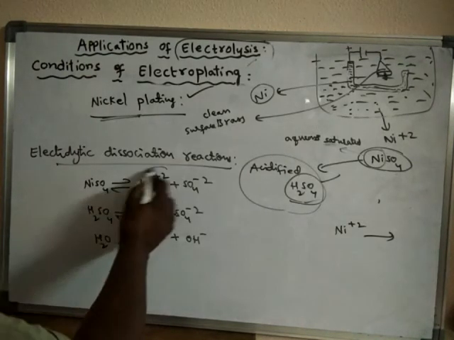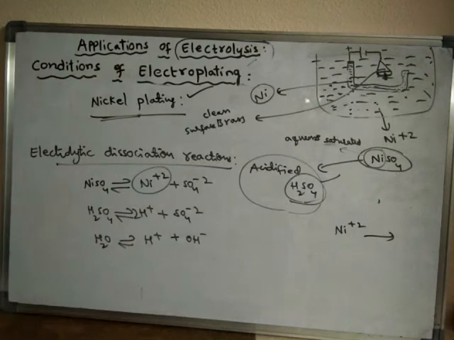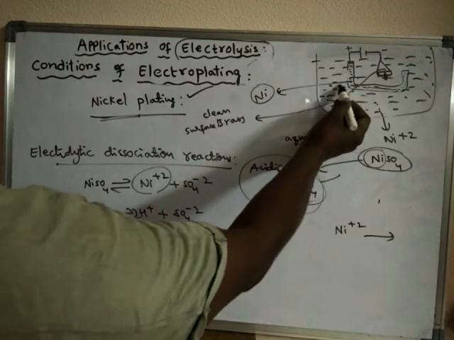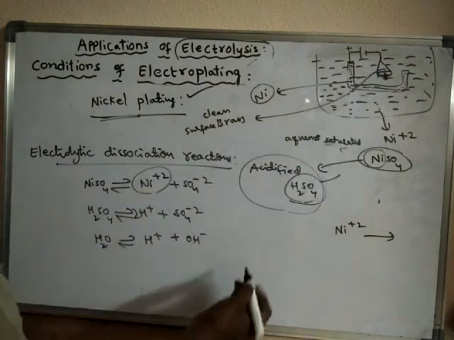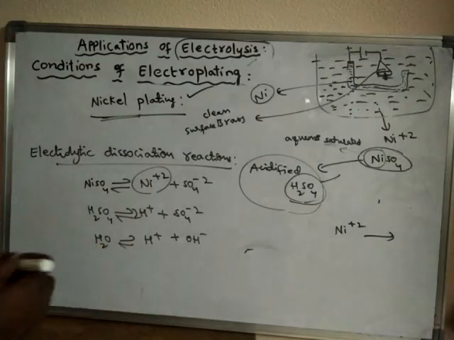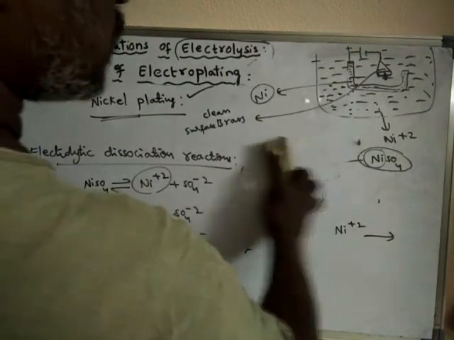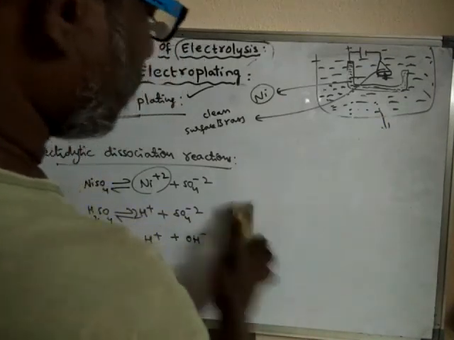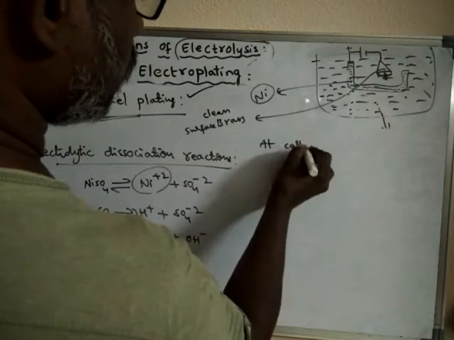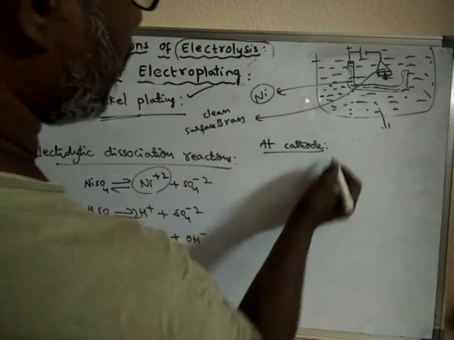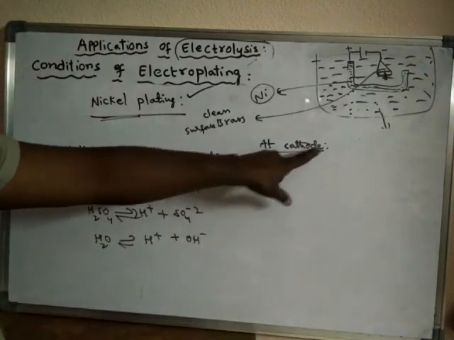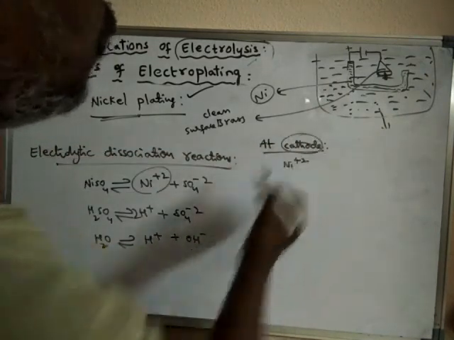Now these nickel ions, they will travel towards the cathode. What is the reaction taking place at cathode? We will see. At cathode, what happens? The nickel ions, because cathode is a negative electrode, it will attract